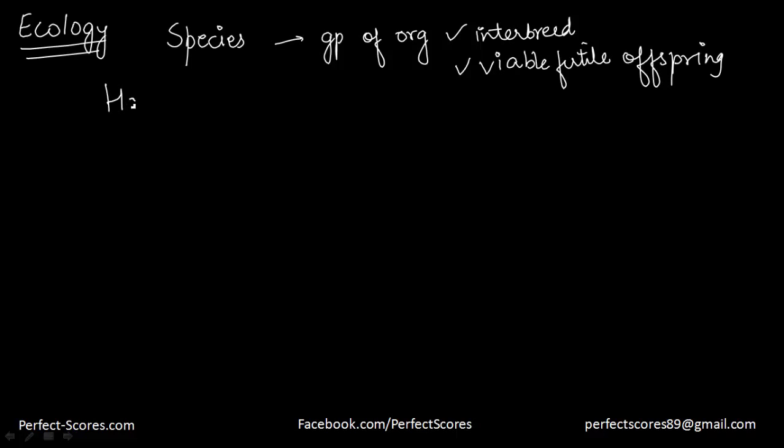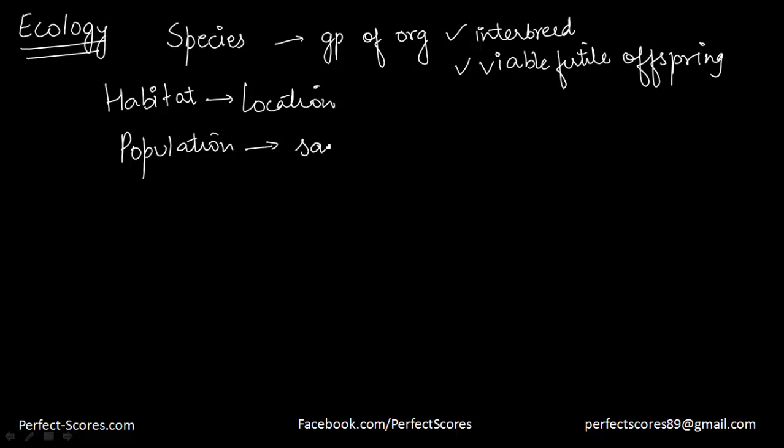The next important word you need to know is habitat. Habitat refers to the environment in which a species normally lives, or the location of a living organism. The next important word is population. Population is a group of organisms of the same species who live in the same area at the same time. So three important things: same species, living in the same area at the same time. So that refers to population.